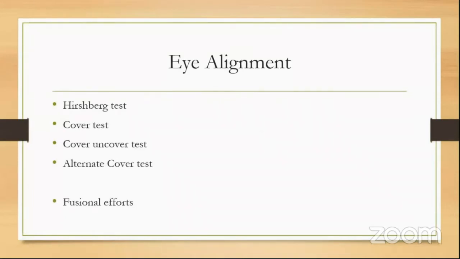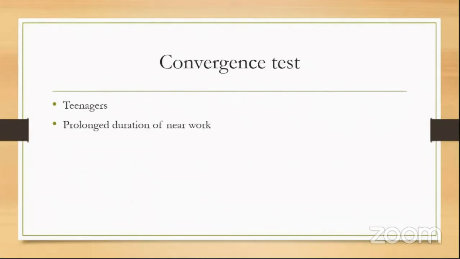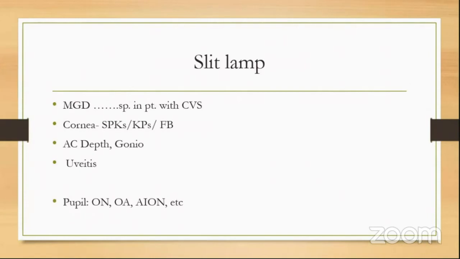With this categorization in mind, we need to do the basic eye alignment testing, with special view to the fusional efforts put in by the patient. Convergence testing must be done in all late teenagers and recent young workers who have newly started their office job, because with prolonged near work, which they were not accustomed to, convergence deficiency may cause headache in them. Yes, slit lamp examination is part and parcel.